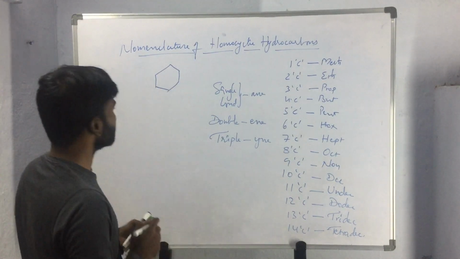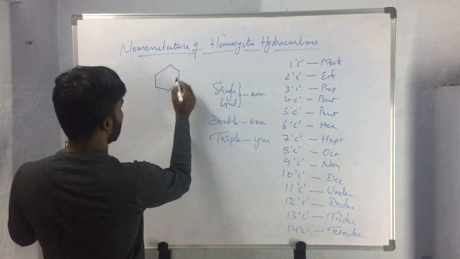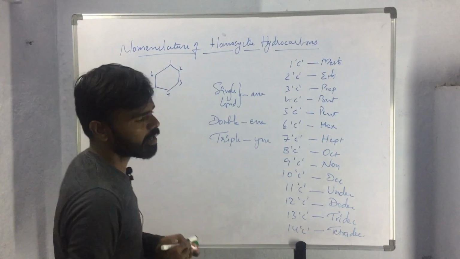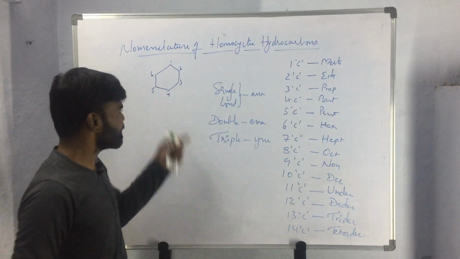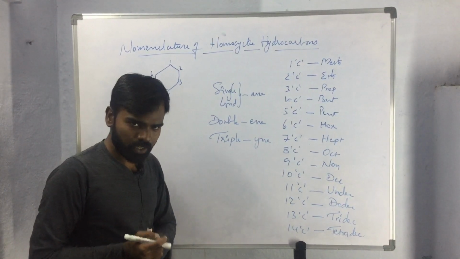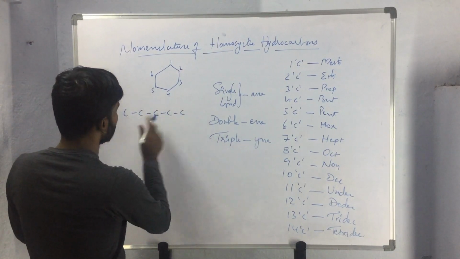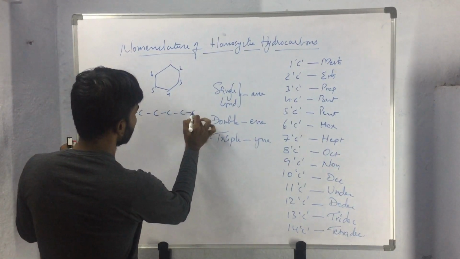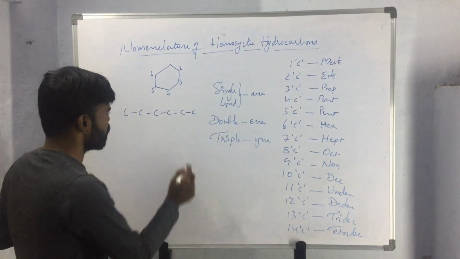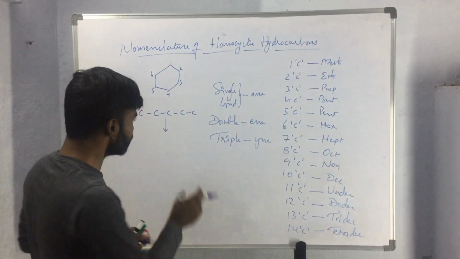So here, if we consider this compound, we have 6 carbon atoms in this compound. That means this ring system is made up of 6 carbon atoms. So the straight chain compound containing 6 carbon atoms, how do we name a straight chain compound containing 6 carbon atoms?